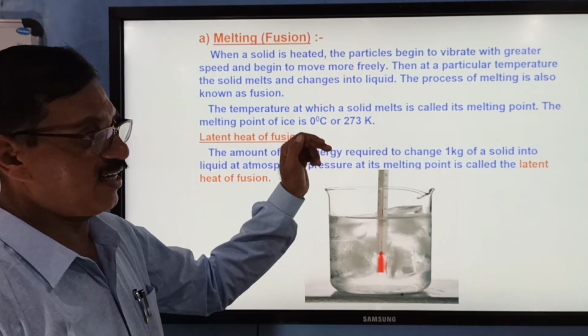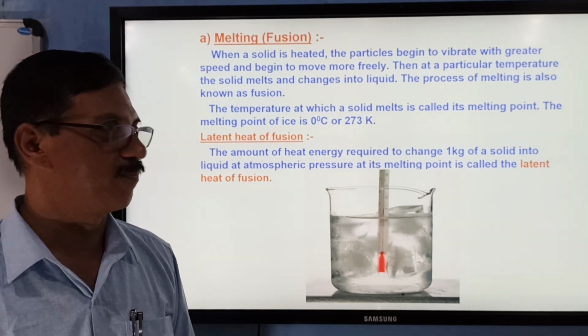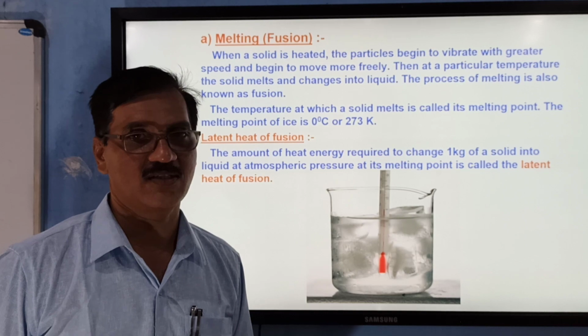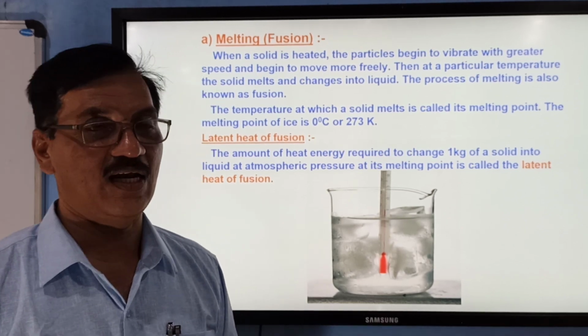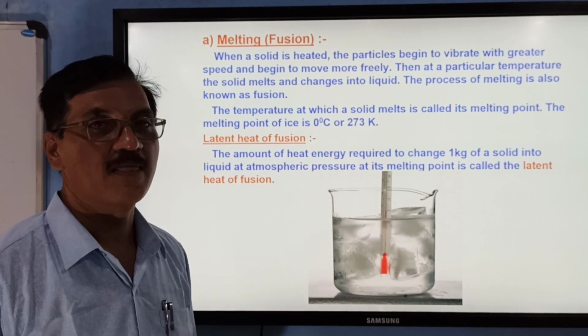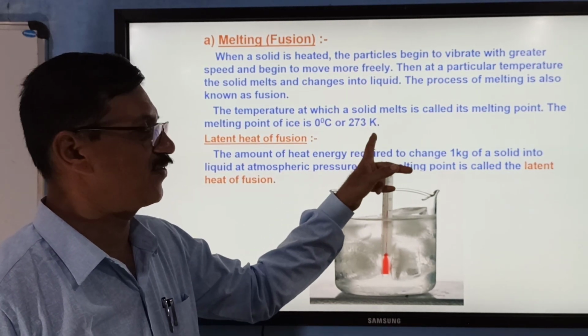The temperature at which the solid melts is called melting point, and the melting point of ice is 0 degrees Celsius or 273 Kelvin. There are two ways or two units of measuring temperature. They are scales of temperature, degree Celsius scale and Kelvin scale.